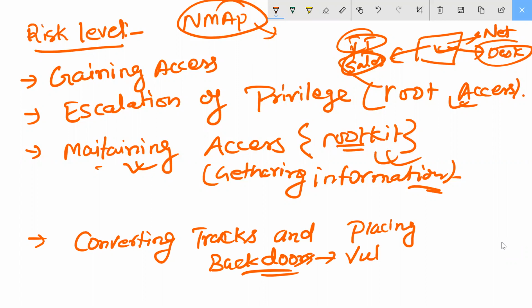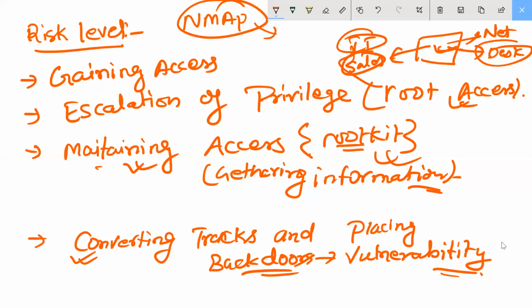Are you getting my point or not? Yes, sir. So these things are also performed here: covering tracks and placing backdoors. You understood this point? Yes, sir. Backdoor means it is not authorized, and we are trying to access. Correct. So if I entered there, other kinds of hackers can come inside too, so I will close the backdoor entry, maybe. That is the risk level there.